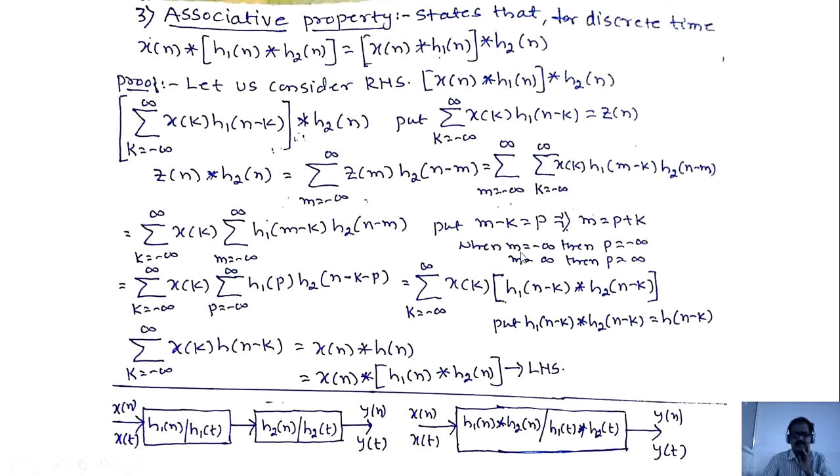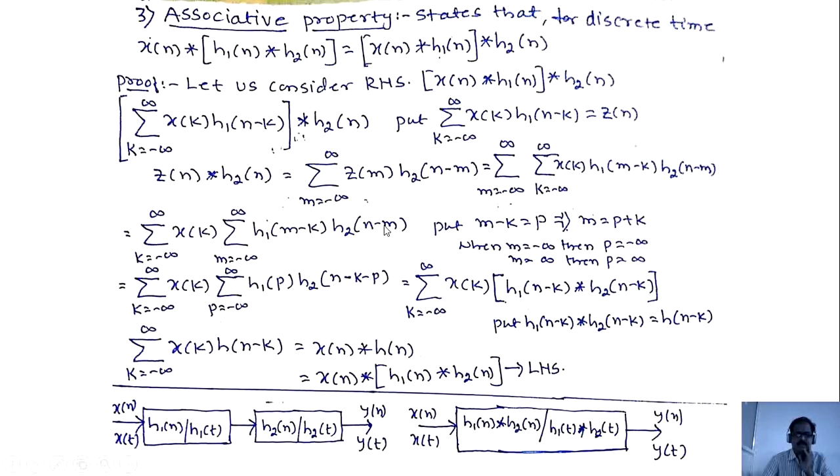When m equals minus infinity, the p value is minus infinity. When m is plus infinity, the p value is plus infinity. Substituting this value here, this will be as it is. Here m equals minus infinity gives p minus infinity, m plus infinity gives p plus infinity. h1 of m minus k we substitute as p, h1 of p, h2 of n minus m.